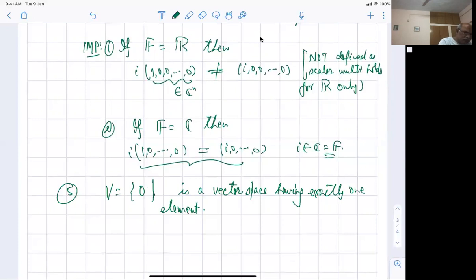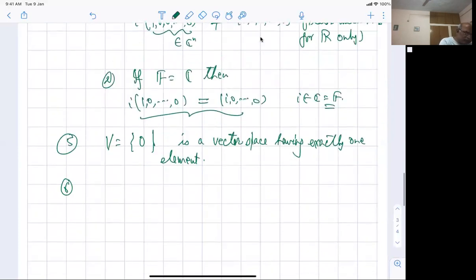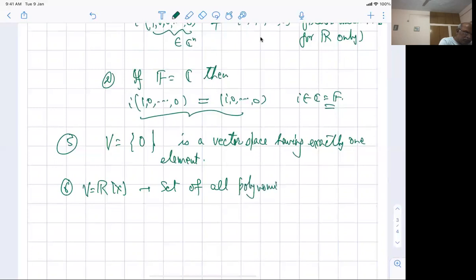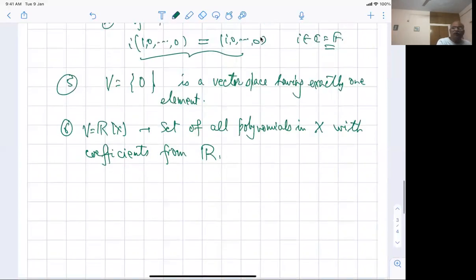Fine. Then I also have the set of all polynomials. That is a notation for us: the set of all polynomials in X with coefficients from R. All right. So how do I add two polynomials?